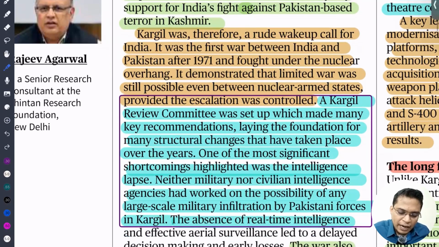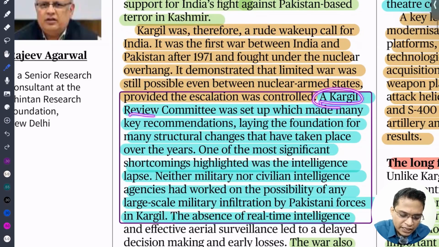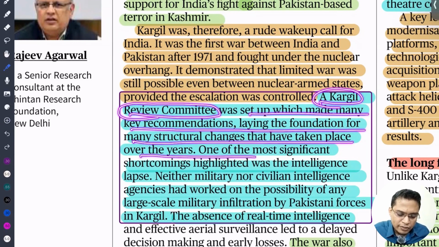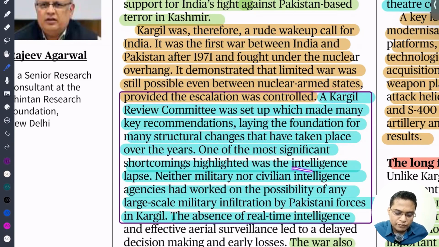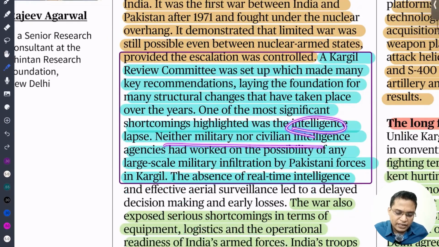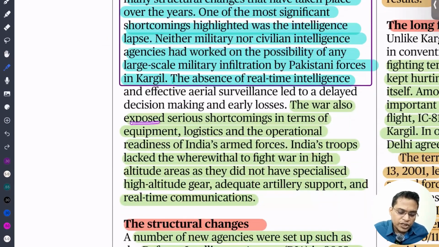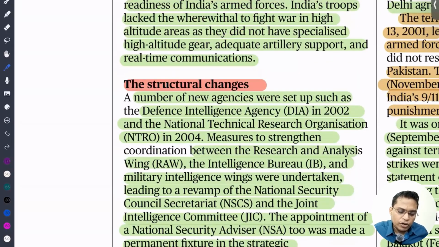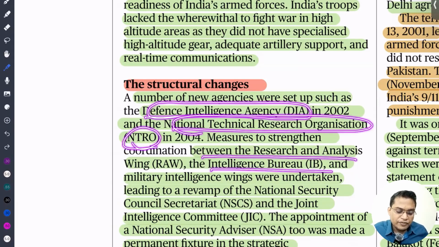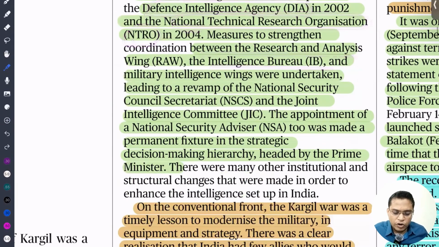You can see that after the Kargil war, we established a Kargil Review Committee, which made many key recommendations, laying the foundation for many structural changes. I will put them in a box, so please note them down. We have modified our intelligence, everything. The war also exposed serious shortcomings in terms of equipment, logistics and operations, so we have corrected everything. Structural changes we brought: the Defence Intelligence Agency, the National Technical Research Organisation (NTRO), then RAW and IB. We have separated RAW and IB. So we have set up a lot of things.